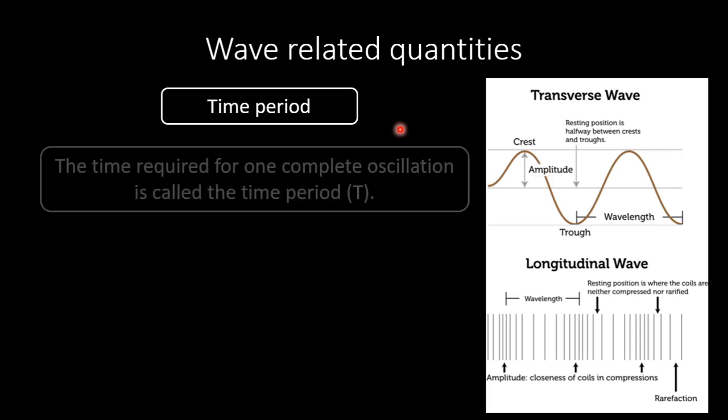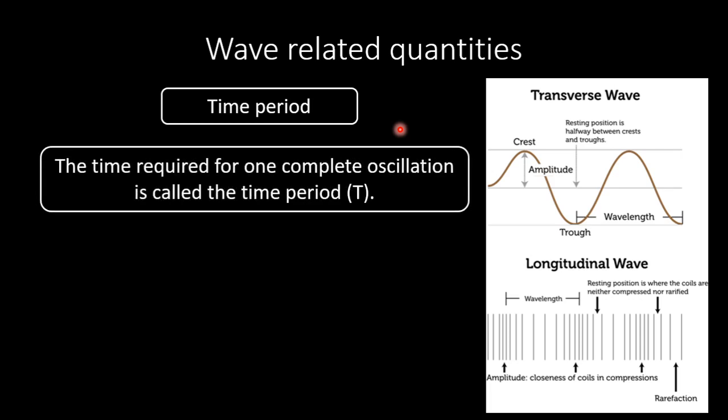Now what is called time period? The time required for one complete oscillation is called the time period. So here we see to produce a single crest and single trough, or to produce a single complete oscillation, the required time is called time period T.